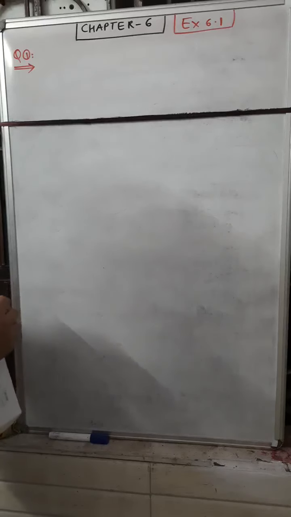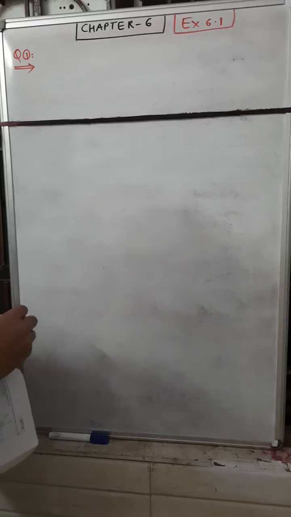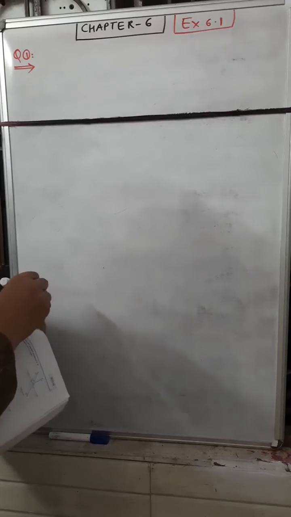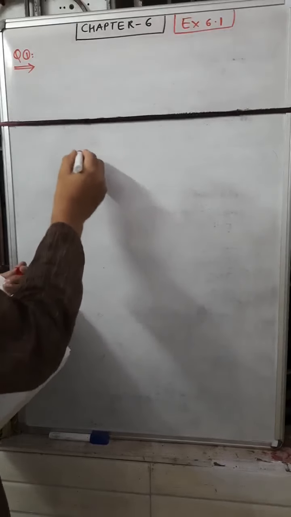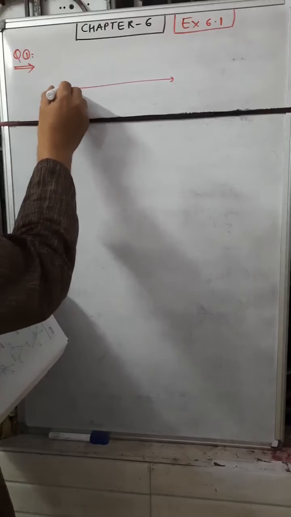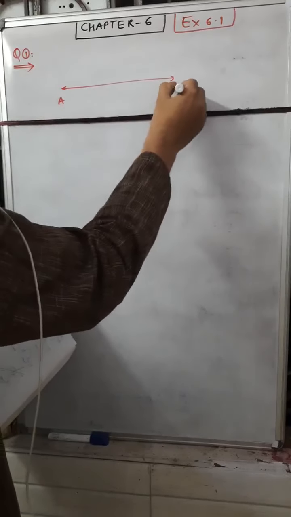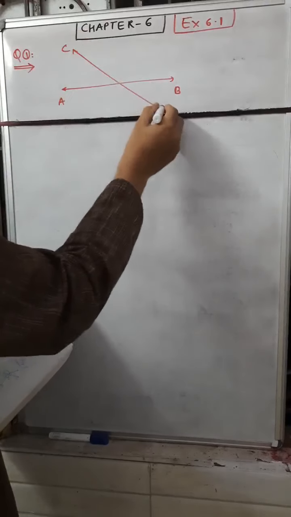Question number 1 is: in figure 6.13, lines AB and CD intersect at O. Suppose these are two lines, AB and CD, intersecting each other.